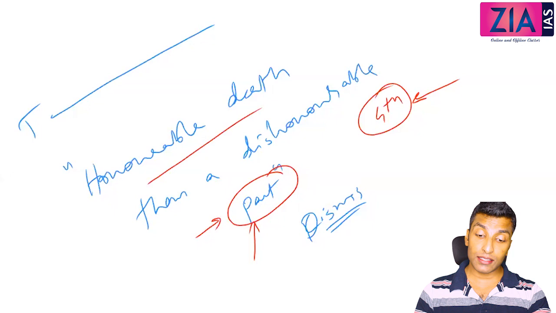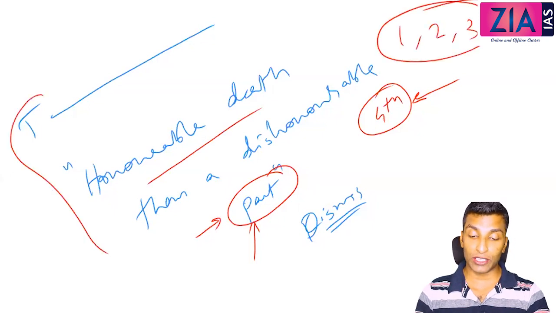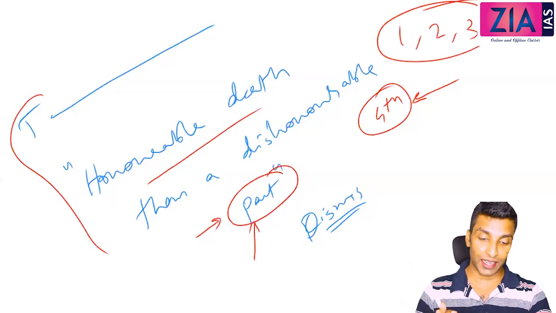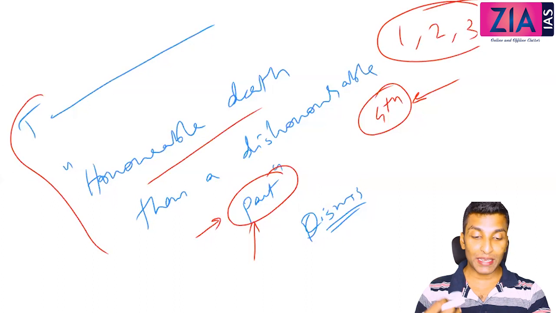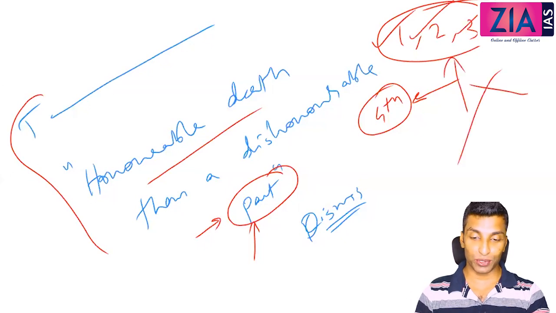So if this question is asked, there is no point in writing the first, second and third Anglo-Mysore War. I hope you understood. The question is purely about the subsidiary alliance pact and this policy and this concept, and then the Fourth Anglo-Mysore War. So you need to basically discuss this in this particular question. But people will write about the first war, second war, third war. Do they get any marks? No, 0 marks. That is of no use.